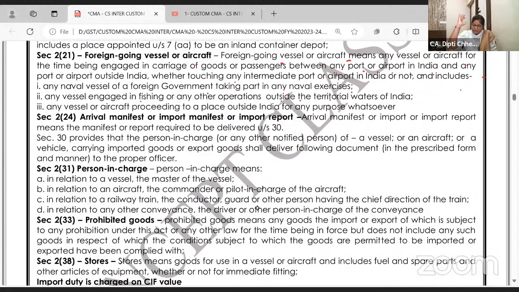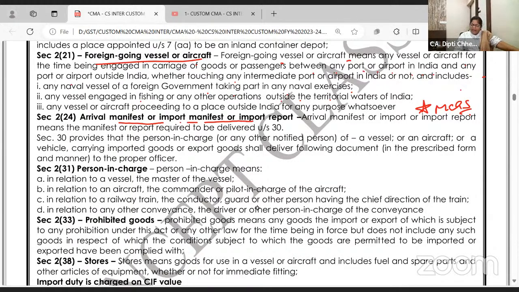India के territorial waters से बाहर चले गए, they are called as foreign going vessels. अराइवल मैनिफेस्ट और इंपोर्ट मैनिफेस्ट और इंपोर्ट रिपोर्ट बहुत पूछते हैं. It's not कि as soon as the vehicle or the vessel comes, आ जाओ इंडिया में. अरे, how many goods are there? How many containers are there? Which party do the goods belong to? So import manifest is the detail of all 50 parties' imports which is there in a big ship or vessel.